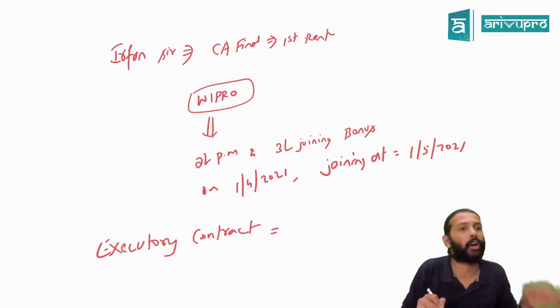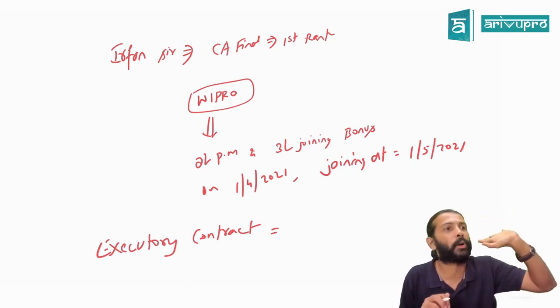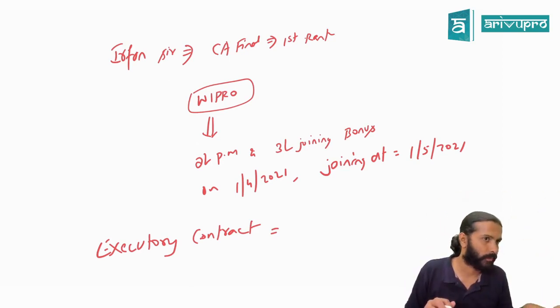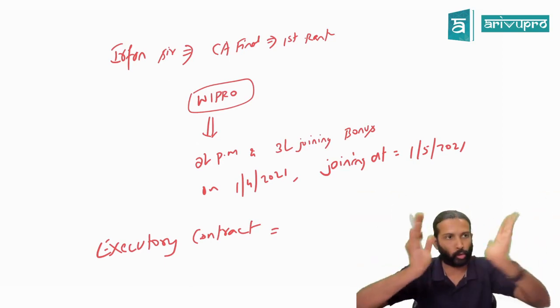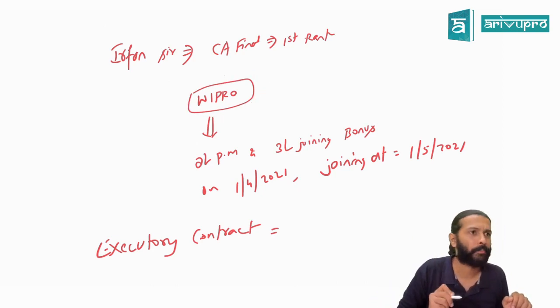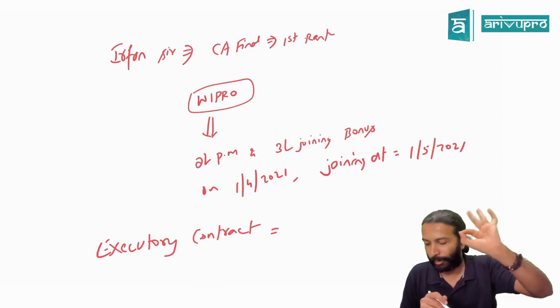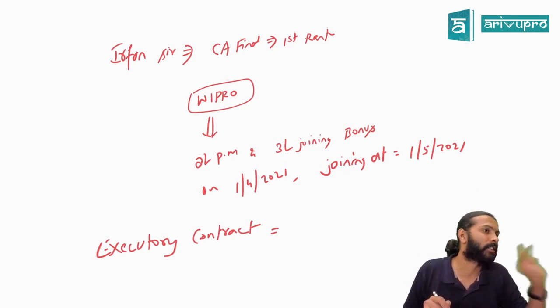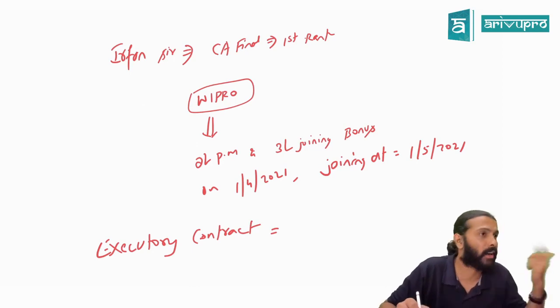What does executory contract mean? The parties involved in the contract have not performed their obligations. Who are the parties in this contract? Irfan and Wipro. What is Wipro's obligation here? If Irfan joins, they need to pay him 3 lakh rupees joining bonus. Have they already paid it or are they yet to pay? Yet to pay. And what is Irfan's obligation, sir?